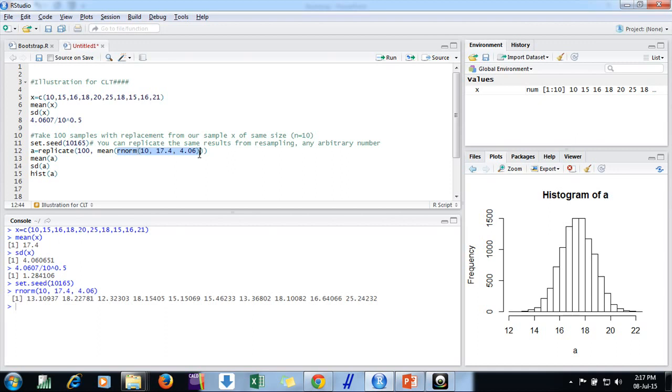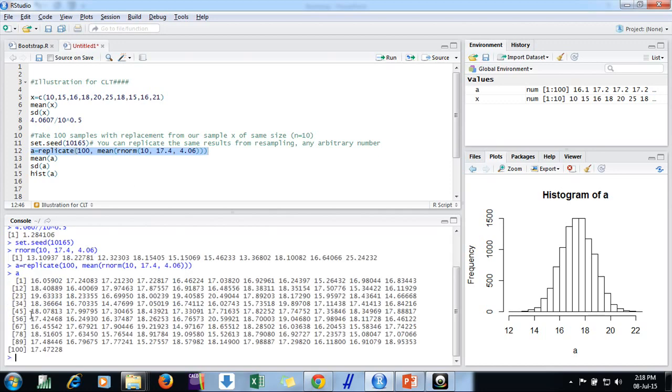When I find the mean of this, in this way I would generate 100 samples and find the mean of each. I would have 100 sample means. So I replicate the process 100 times. Now I have 100 values, which are the 100 sample means of these 100 samples.